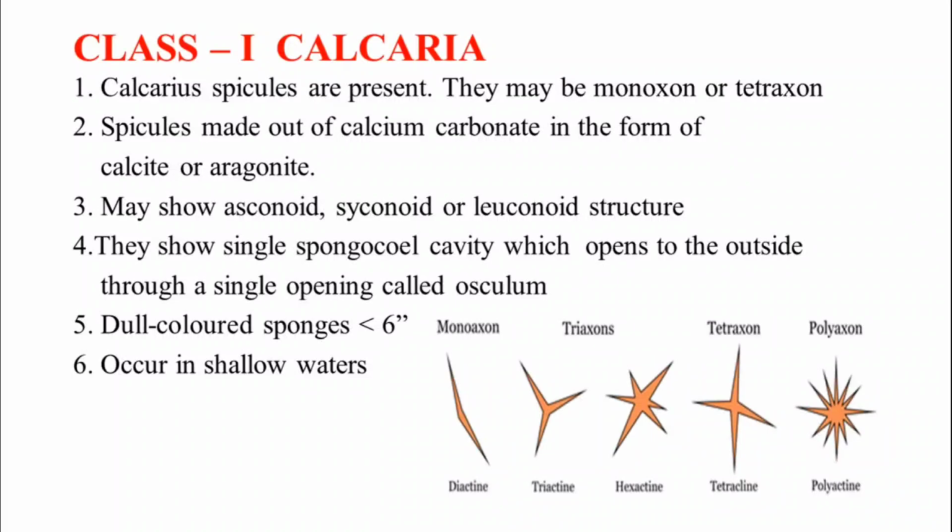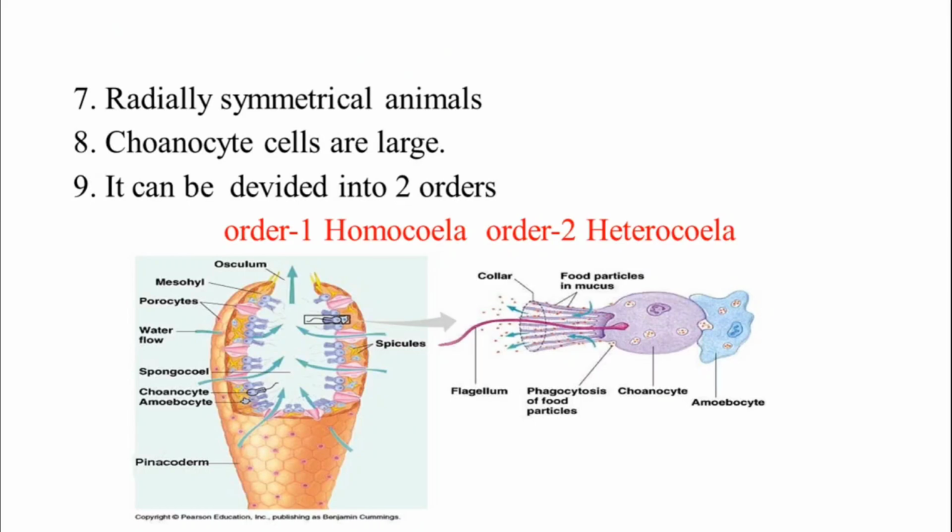All these sponges are dull colored, and their height may be less than 6 inches, very small, and they occur in very shallow, low depth waters. All these animals are radially symmetrical, and they have large choanocytes.